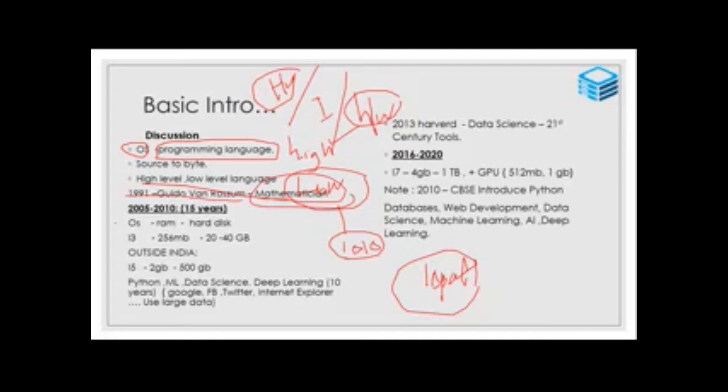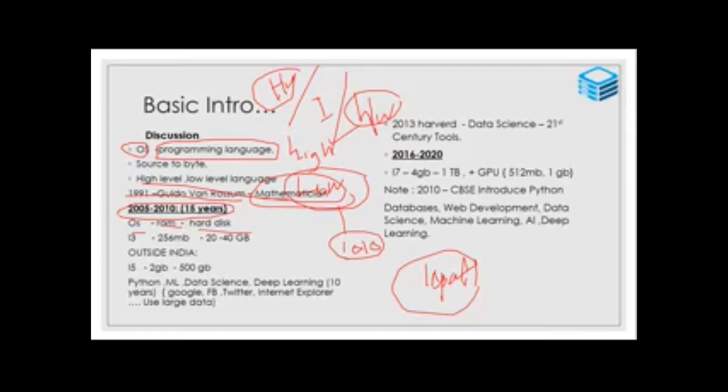Now we are going to give a simple summary before going to the introduction of Python. Okay, in 2005 to 2010, just 12 or 13 years ago, our OS, our RAM capacity and hard disk were very low.